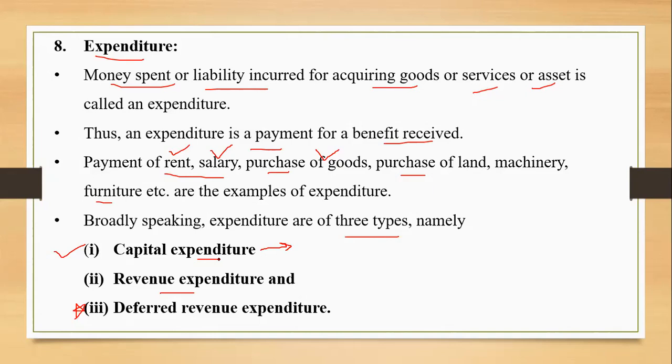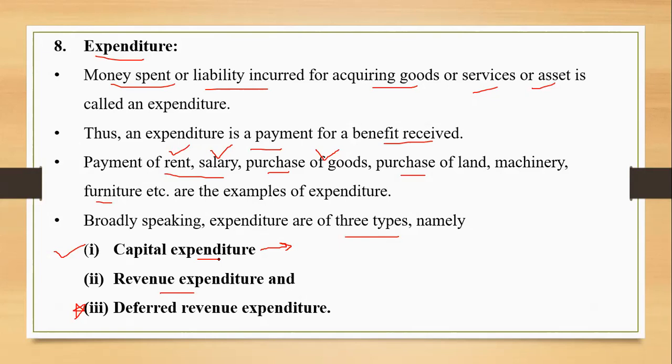We'll discuss in detail with the help of an example. The example I give every year is about the advertisement campaign expenses. If it is simply advertisement, it's a revenue expenditure. But when you talk about advertisement suspense, advertisement campaign expenses, those expenses are deferred revenue expenditures.